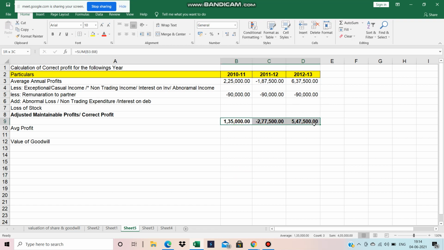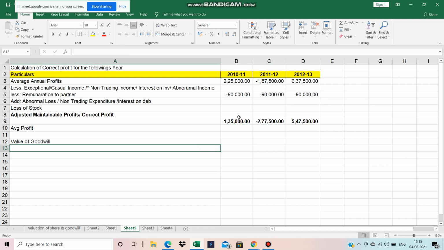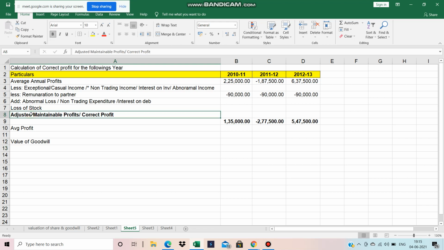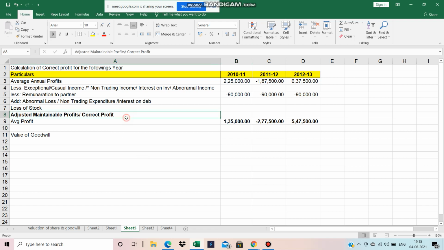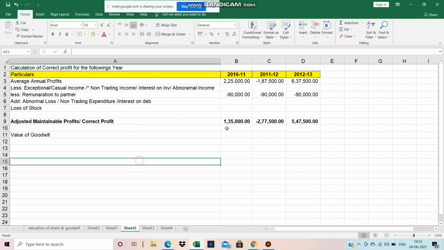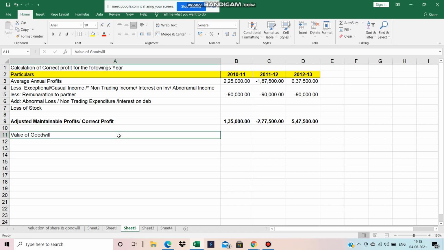So as a result, our correct profit for the year 2011 is 1,30,000.